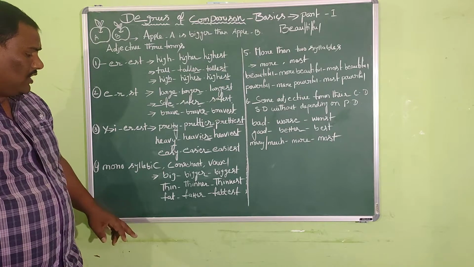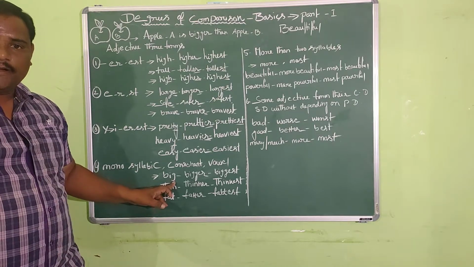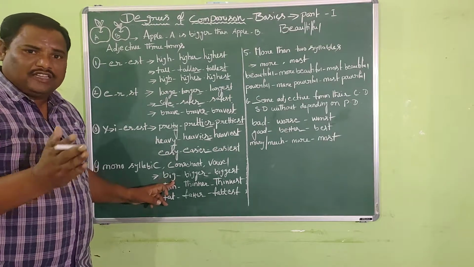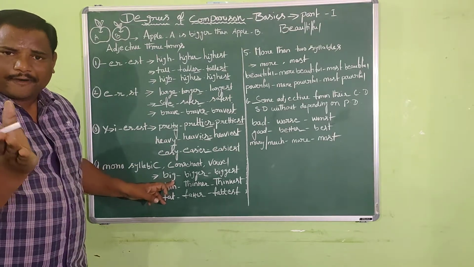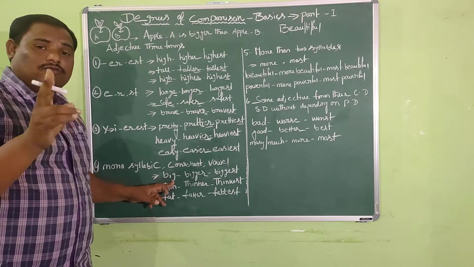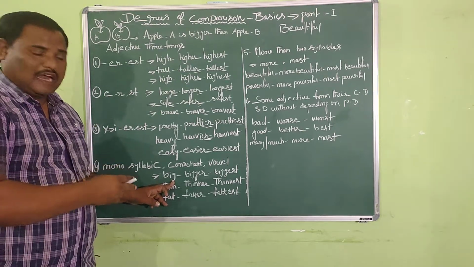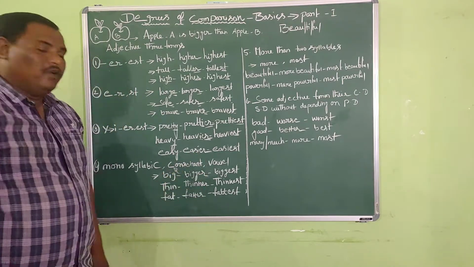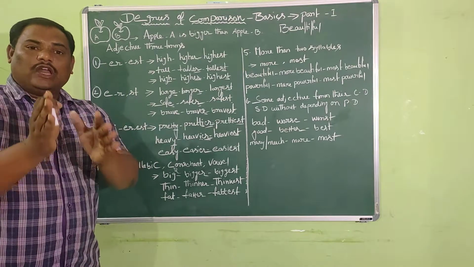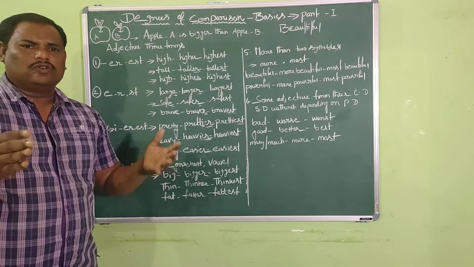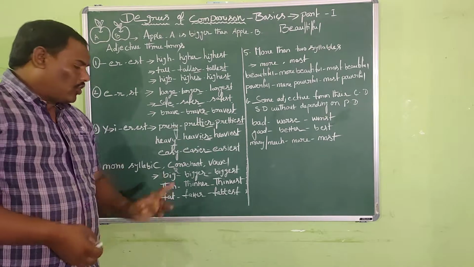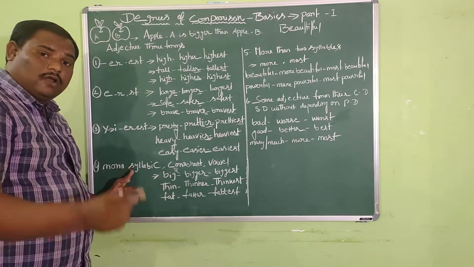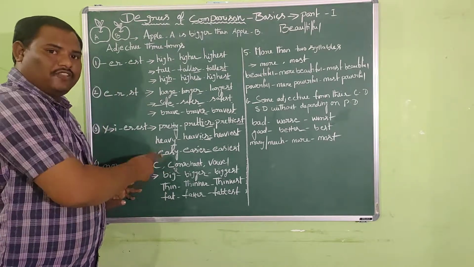Come on, look at this. Big, big, big. Can you divide this word into syllables? Can you divide the given word into parts? When you pronounce that, no chance. Why? Because the word contains only one syllable, big. When you pronounce this word big, you can see only one vowel sound. As it contains only one vowel sound, we cannot divide the word into different parts. So we can call the word big a monosyllabic word. It is called a monosyllabic word because it contains only one syllable within that.